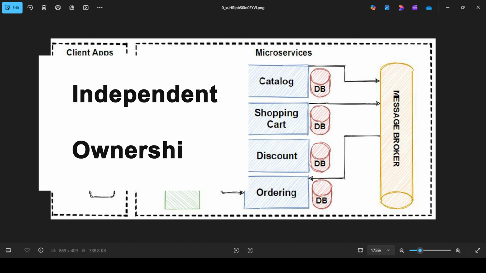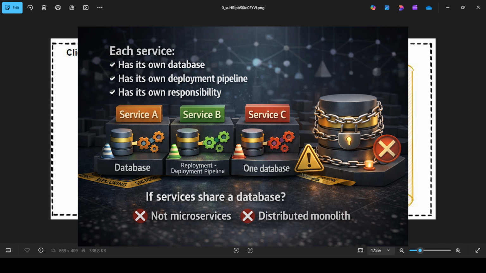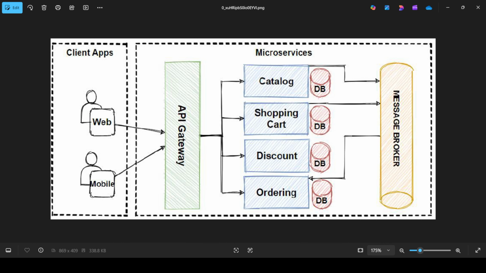Each microservice has its own database, its own deployment pipeline, and its own responsibility. If services share a database, it's not microservices, it's a distributed monolith.